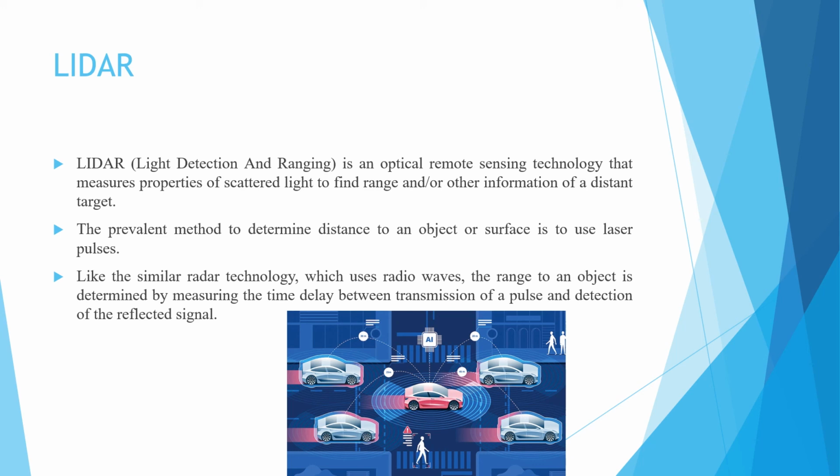The range to an object is determined by measuring the time delay between transmission of a pulse and detection of the reflected signal.